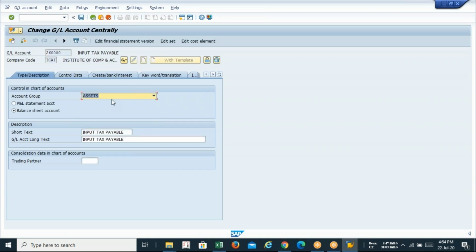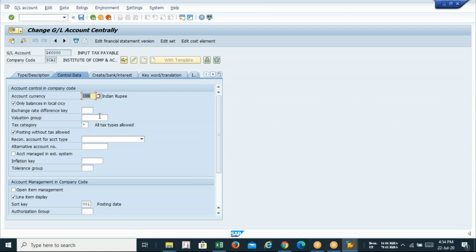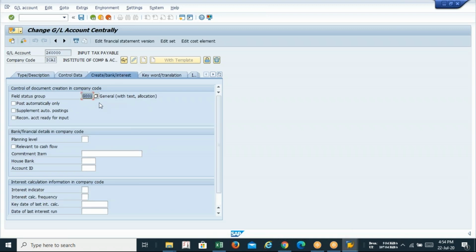Okay. So input tax is coming under the asset. Input GST, input VAT, right now GST is there. So input GST is coming under the asset. In control data, you can see all the balance, local currency, all things, line item, posting date, and in create bank interest, it's 001. So it's a very simple configuration for input tax.